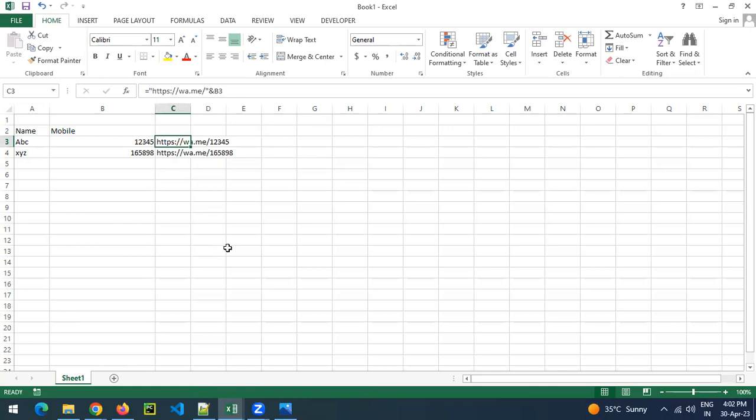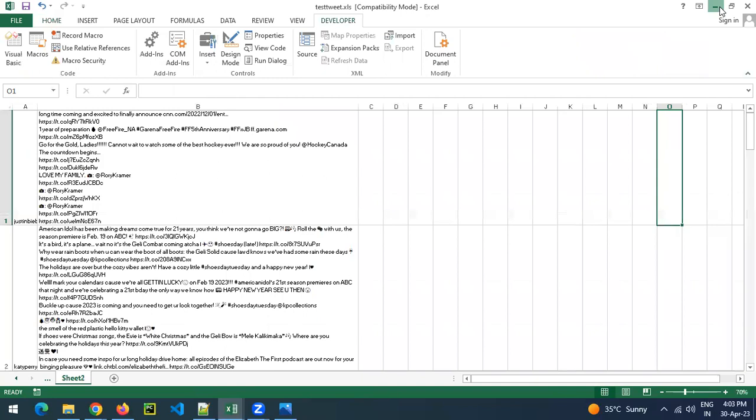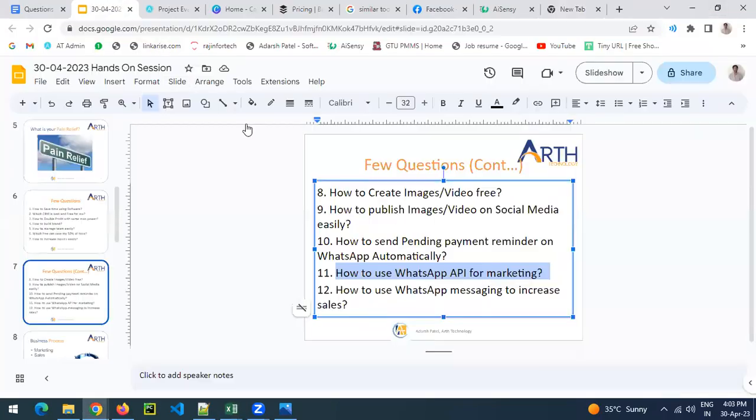So you can click on that particular link and send a WhatsApp message, but that is a manual process, and a manual process can take time. If you want automation, it can save your time. But for that, you need to go for paid tools. WhatsApp messaging is not a free tool right now. They are providing paid APIs, so you can use that paid API for WhatsApp promotions.